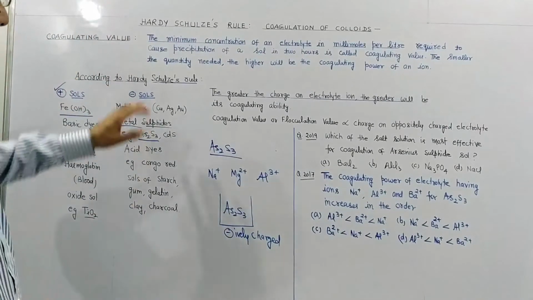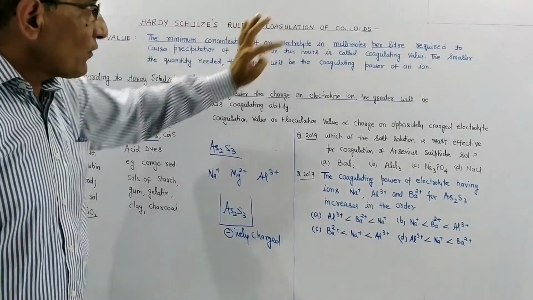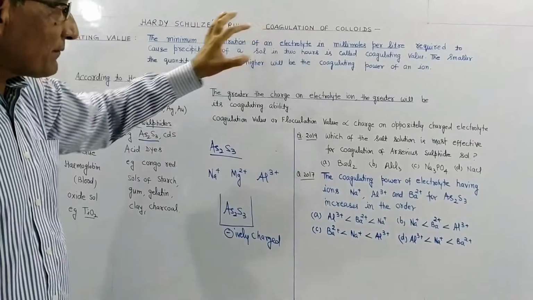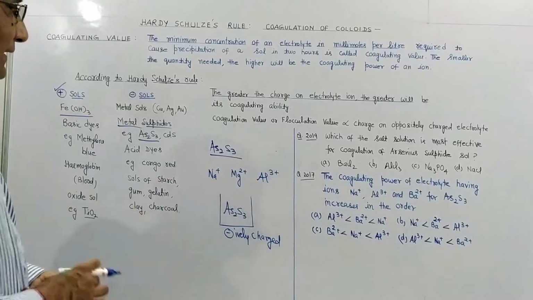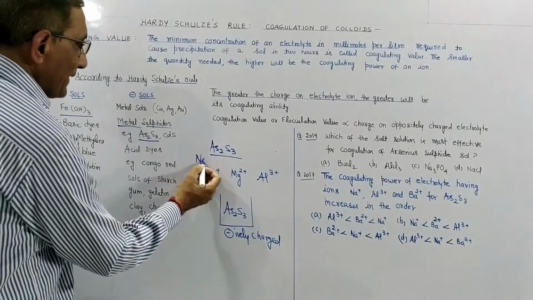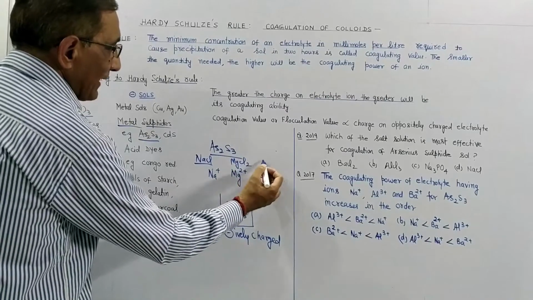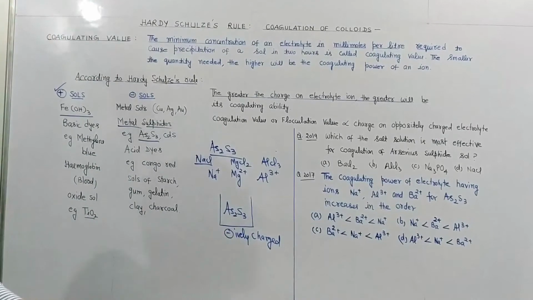Now you can understand this statement, I think. The minimum concentration of an electrolyte. What do we mean by electrolyte? Electrolyte means a substance which gives these kinds of ions. For example, Na+ ion we can get from NaCl electrolyte, Mg2+ from MgCl2 electrolyte, and Al3+ from AlCl3 electrolyte.